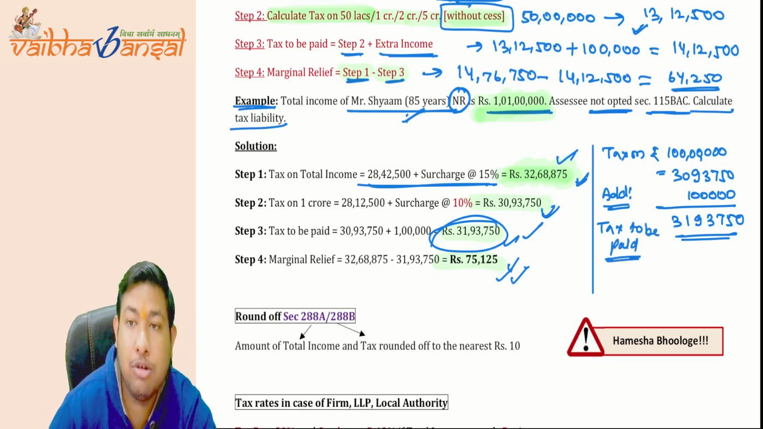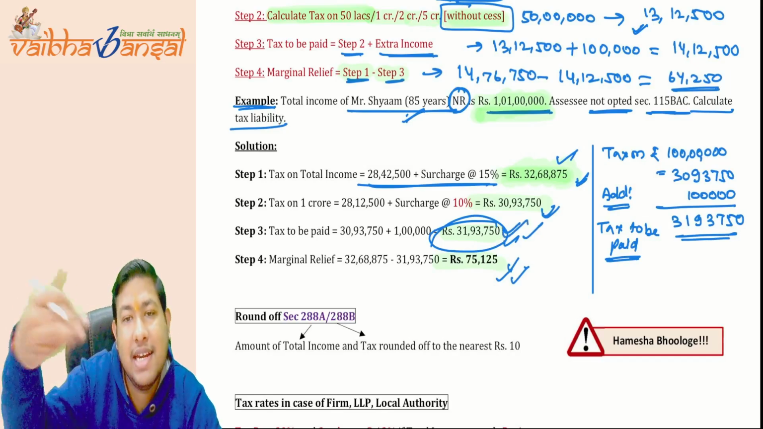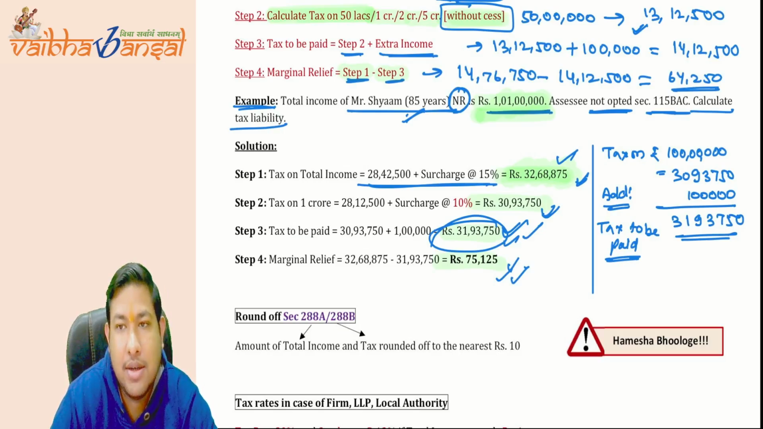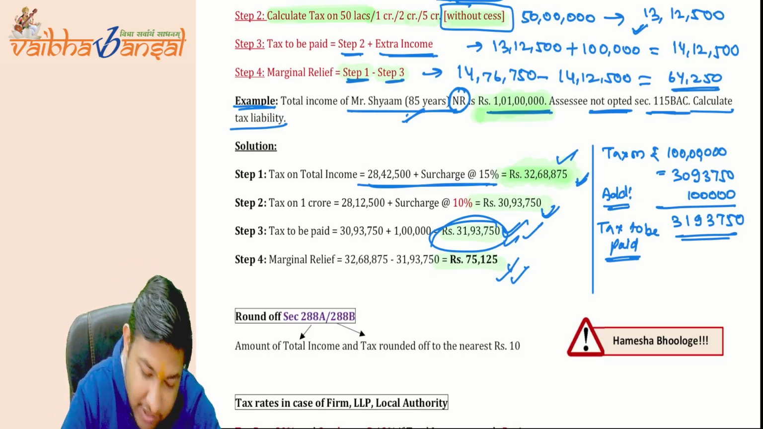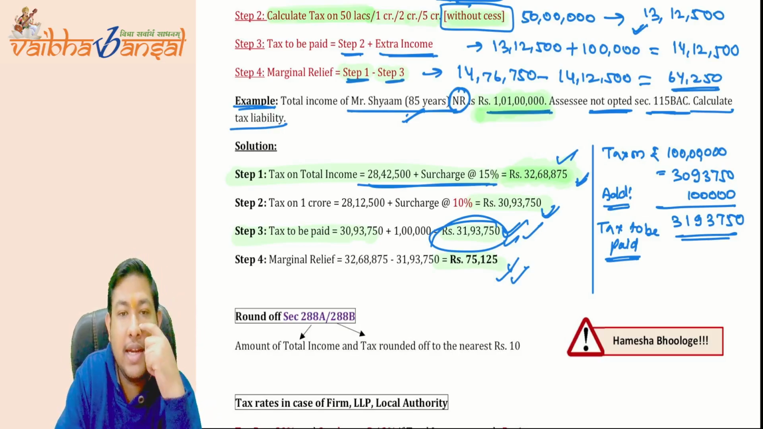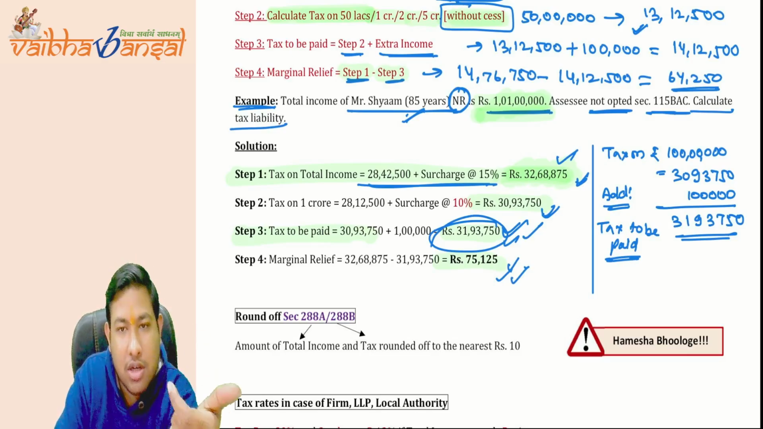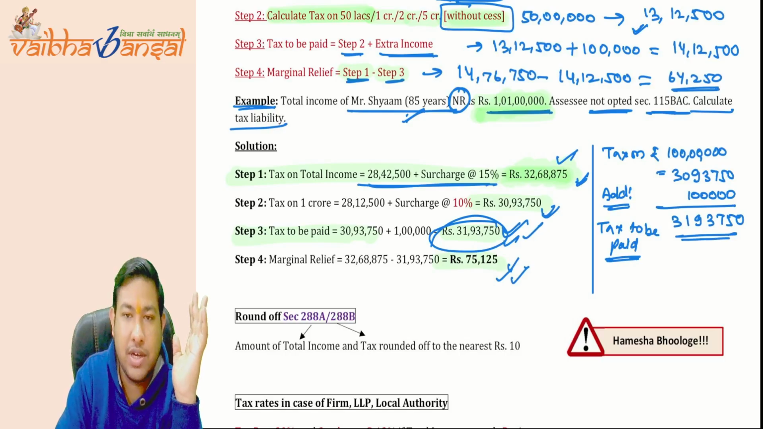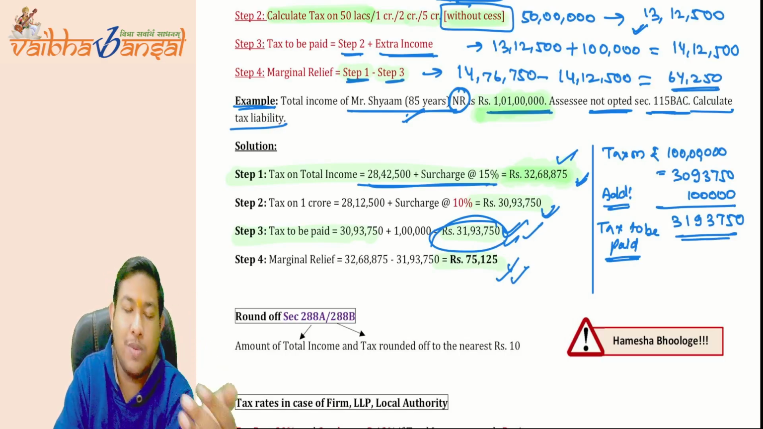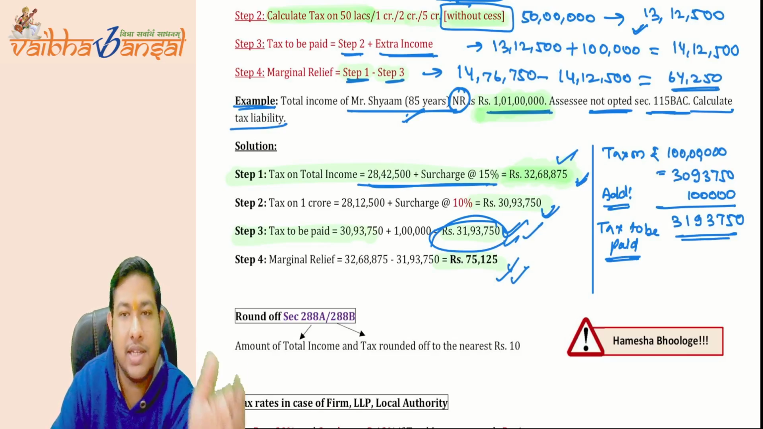Okay, so 31 lakh 93,750 is the amount of tax to be paid. You can directly add 1 lakh rupees in this. Directly we can do step number 3. We do not need to calculate step number 1 in this case. Directly calculate step number 2, that is the tax on 1 CR. Add the extra 1 lakh rupees of income, and you will come to the tax to be paid. That's it. Nothing else. I hope it is clear.